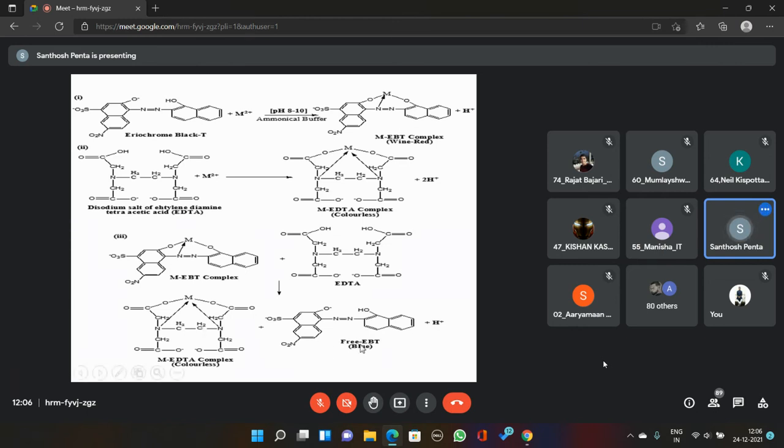But whereas the solution turns to blue color. Why is the end color blue? Because of the free EBT indicator. The free EBT indicator is blue color, hence the end point appears as a blue color.